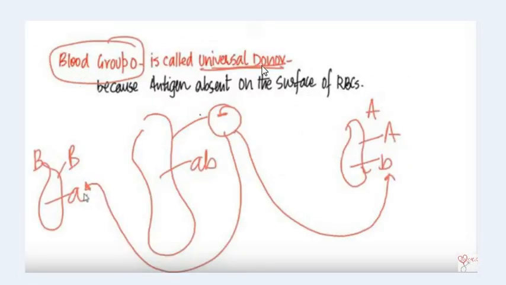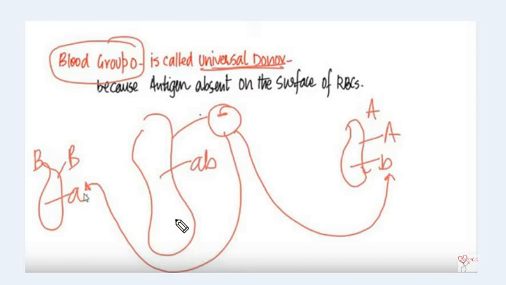Now another thing we have to remember is that blood group O is called the universal donor. That means it can donate to all types of blood groups A, AB and B, because antigen is absent on the surface of RBCs. In case of blood group O, no antigen is present on the surface.